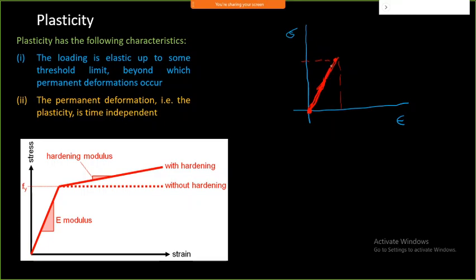As I go on increasing the loading and it reaches a certain plastic zone, this area is the plastic area. As you unload it, it will follow this particular curve, but it will not follow the original path because it has caused this much permanent deformation. This part shows the elastic deformation, which has been recovered. So we need to identify the point where it deviates.